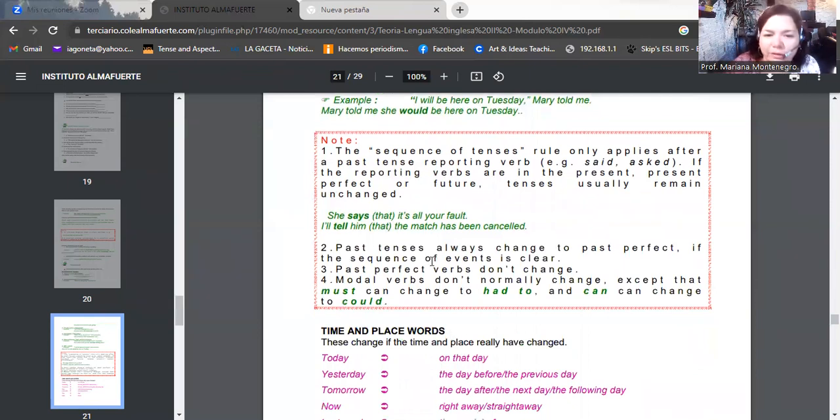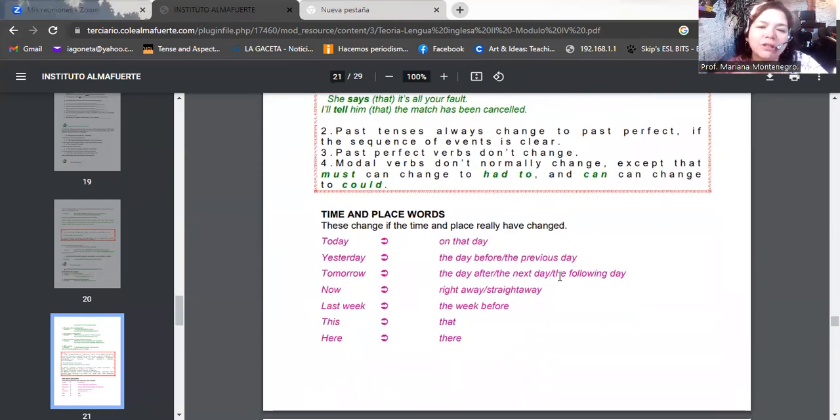And then the last part. Past tenses always change to past perfect if the sequence of events is clear. And then number 3, past perfect verbs don't change. Pay attention to that. And number 4, modal verbs don't normally change, except that must can change to have to and can change to could.